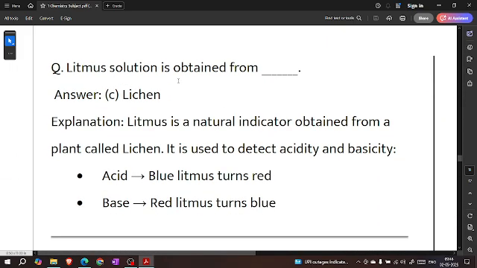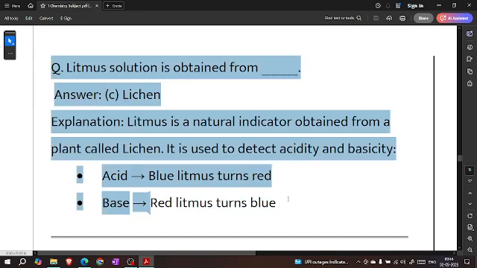Litmus solution is obtained from lichen. Litmus is a natural indicator obtained from plants called lichen. It is used to detect acidity and basicity. Acid turns blue litmus red. Base turns red litmus blue.